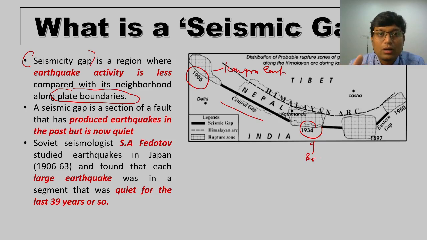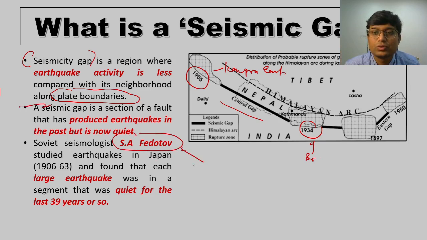Now there is a theory of seismic gap. The theory of seismic gap was given by a Soviet seismologist, S.F. Fedotov. What he did was take earthquake data for, say, 1906 to 63 for Japan.